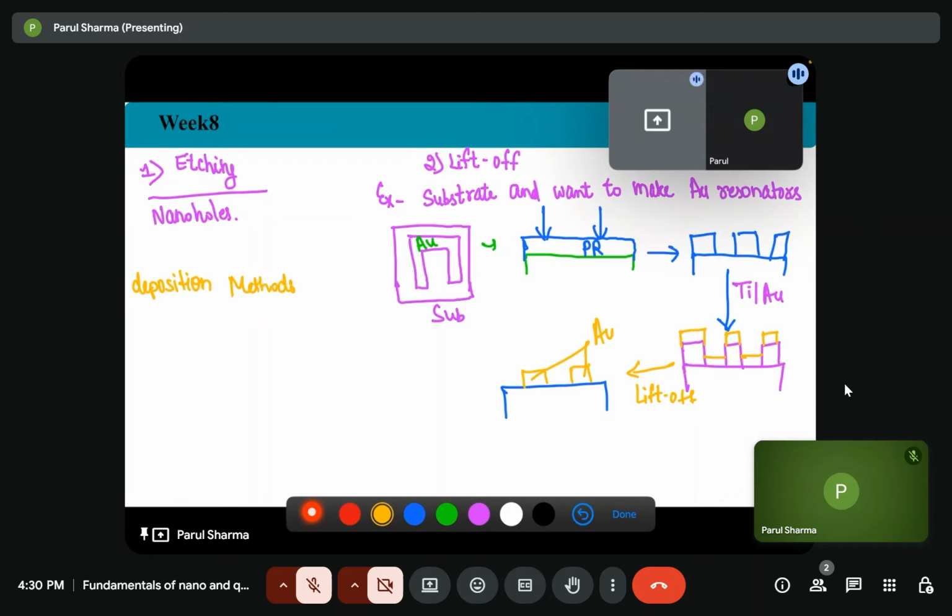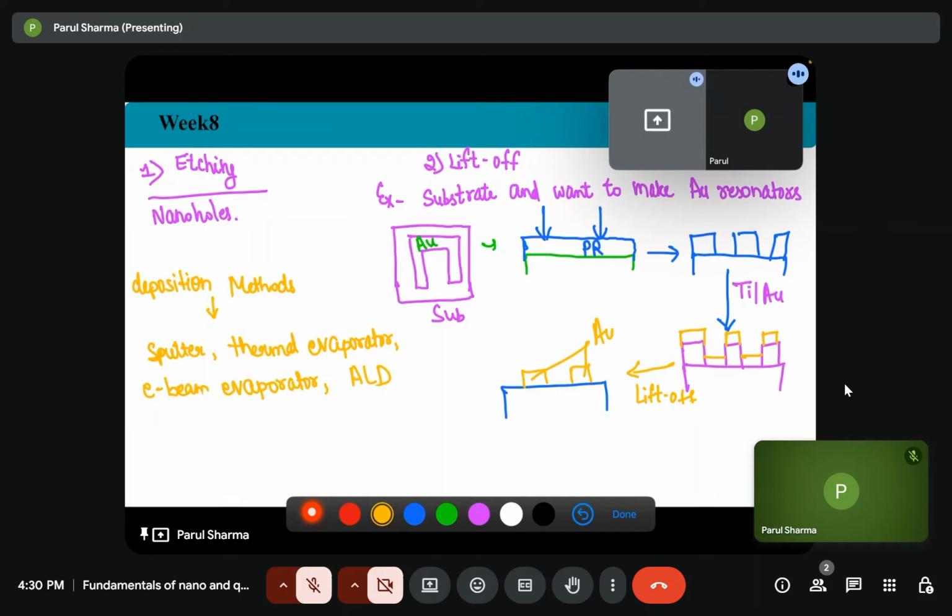Deposition methods: we can do sputtering, we can use the thermal evaporator, we can use the e-beam evaporator, we can use atomic layer deposition, that is ALD. So there are several methods.